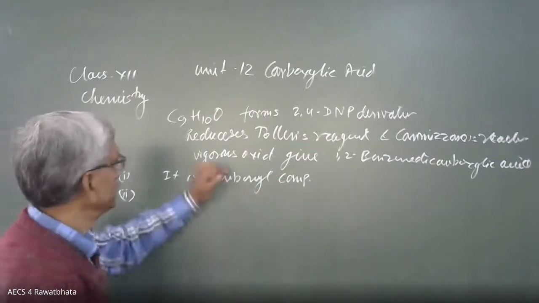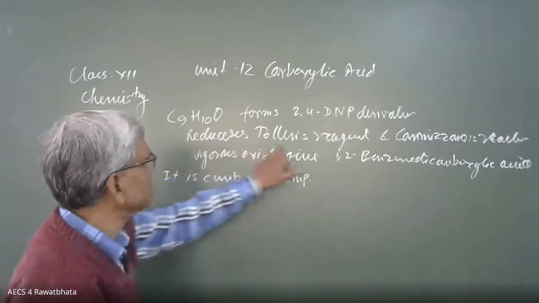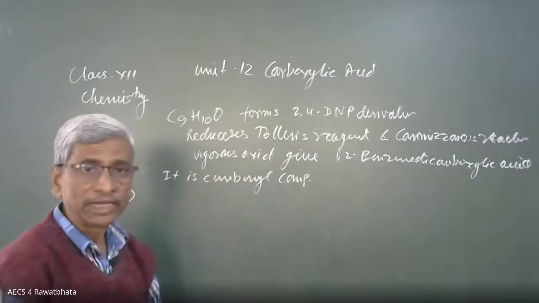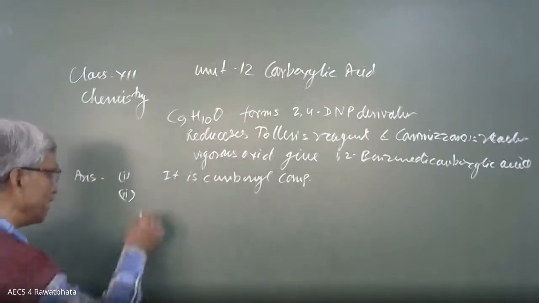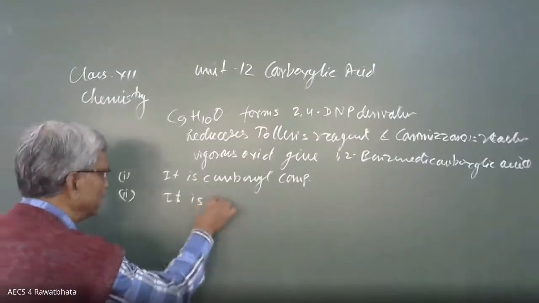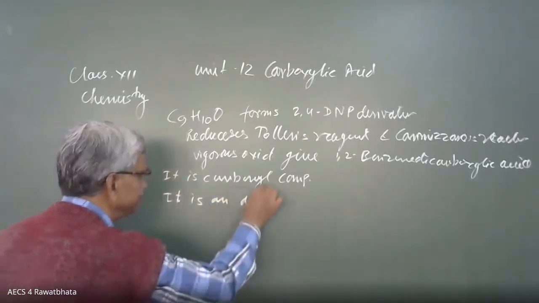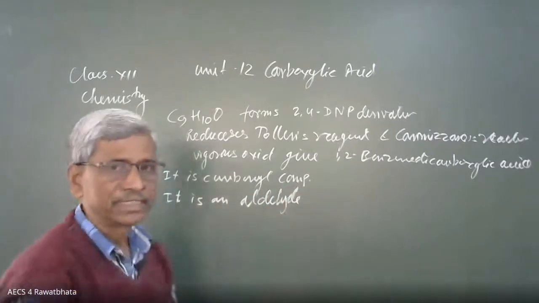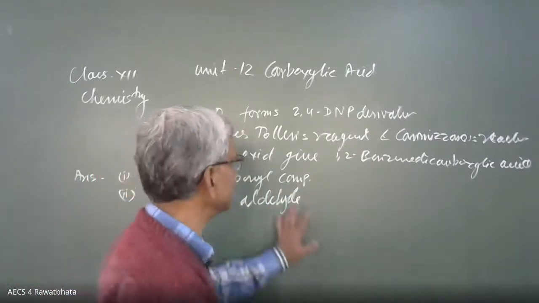Another: it reduces Tollens' reagent. It gives Tollens' test. Tollens' test means the compound is an aldehyde. Means one carbon is an aldehydic carbon. It is there certainly.